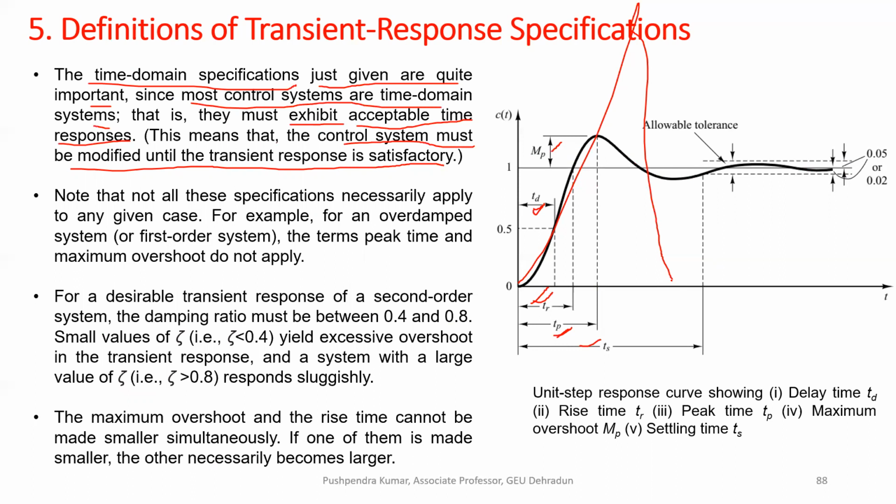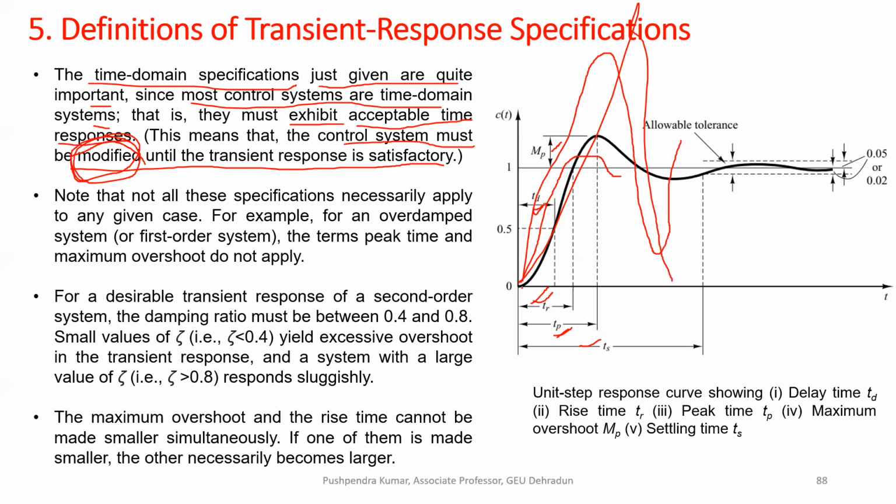We will move to another system, or we will modify this system until we get some satisfactory transient response, until we get very low peak oscillation. Okay, because this overshoot may be very dangerous for the real physical system. So we have to modify our system.